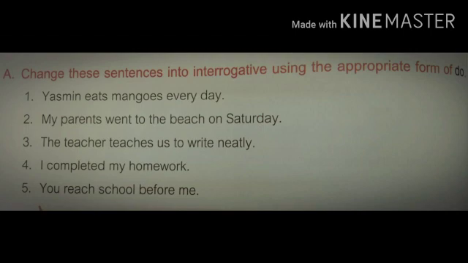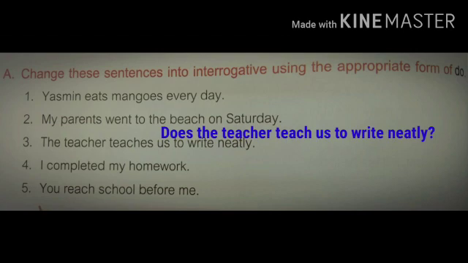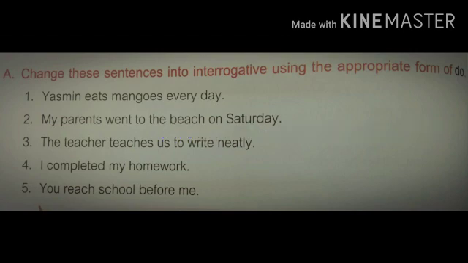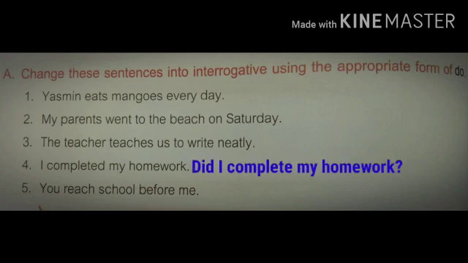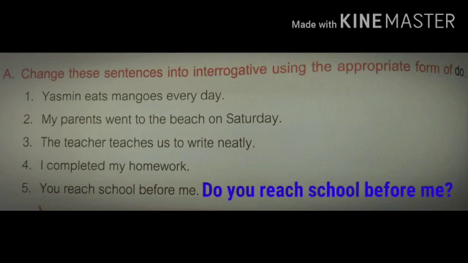Third, the teacher teaches us to write neatly. Here, teacher is singular. So, we are using does. Does the teacher teach us to write neatly? Fourth, I completed my homework. Completed is the past tense, so we have to use did. Did I complete my homework? Fifth, you reach school before me. Do you reach school before me?